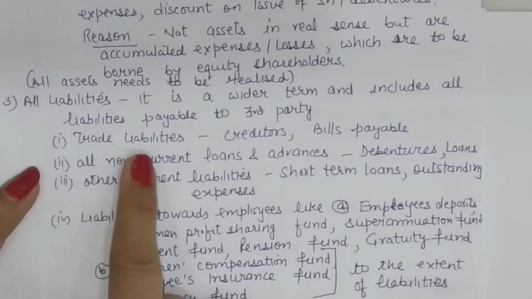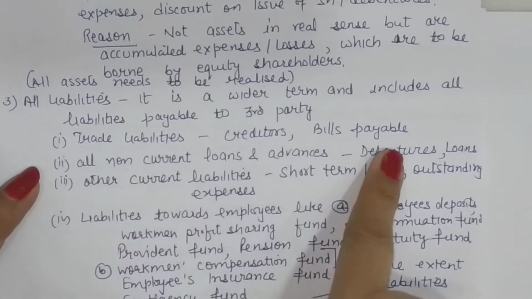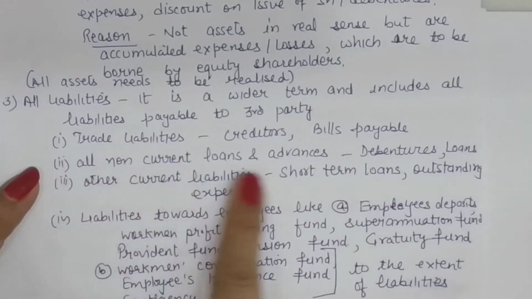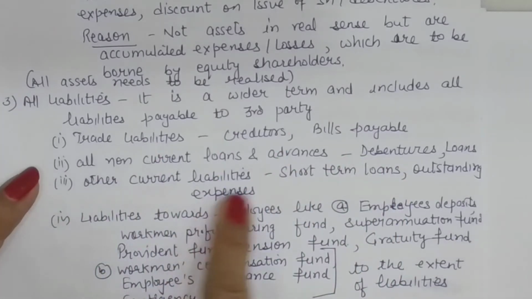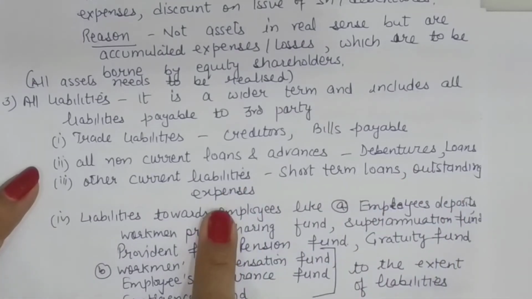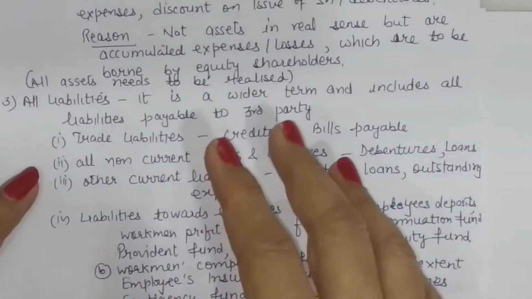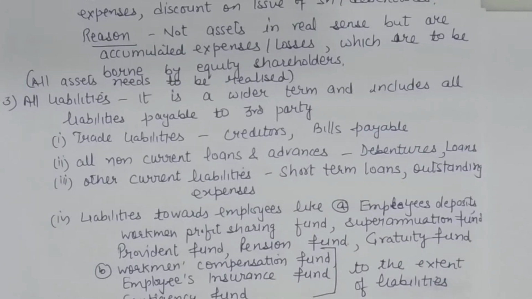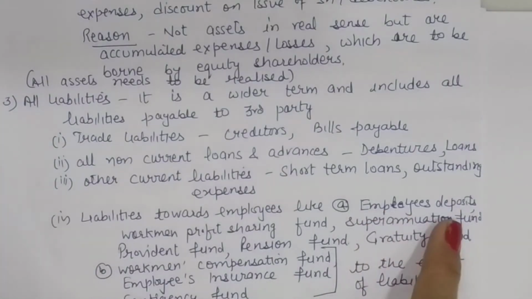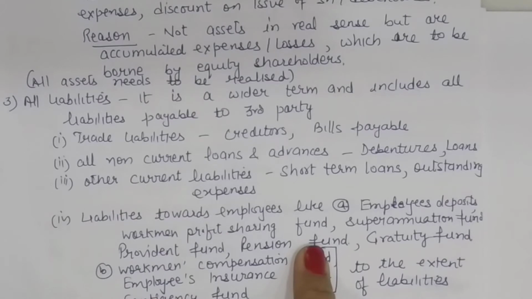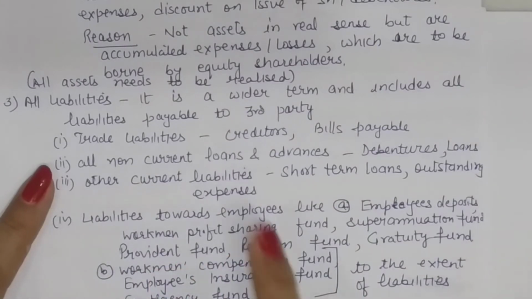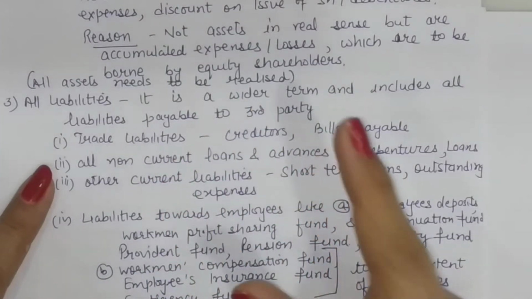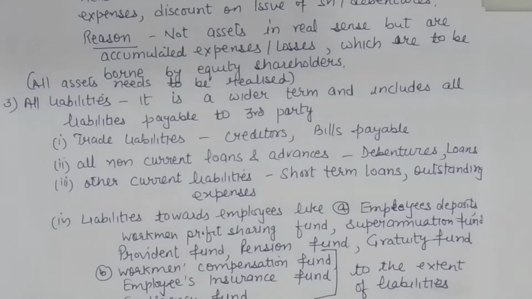So this will include trade liabilities, that is creditors, bills payable, non-current loans and advances like debentures, other current liabilities like short-term loans, outstanding expenses, and various funds. Sometimes the liabilities are included in the fund, like employees' deposits, workmen's profit sharing fund, superannuation fund, provident fund, pension fund. If you look at the names of these funds, they are given the name fund, but in reality these are liabilities, like pension fund.